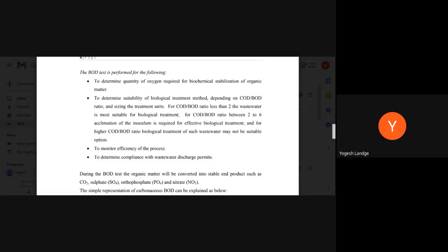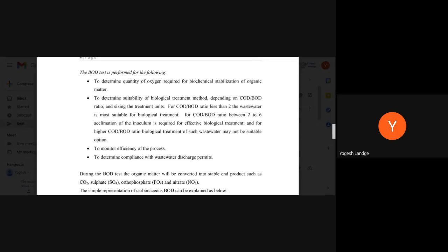By doing this, we can say that yes, the treatment is going on properly, as per our norms and as per the efficiency of the plant. Say the BOD entering is 600, and we know the capacity of the plant is that it can reduce up to 40. So you check whether the value of the effluent coming from the activated sludge process is 40. If it is 40, then yes, we say the plant is working efficiently. Now I can easily discharge the water into the river. That is monitoring the efficiency of the process.